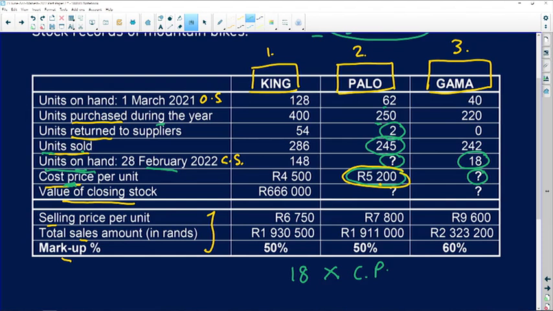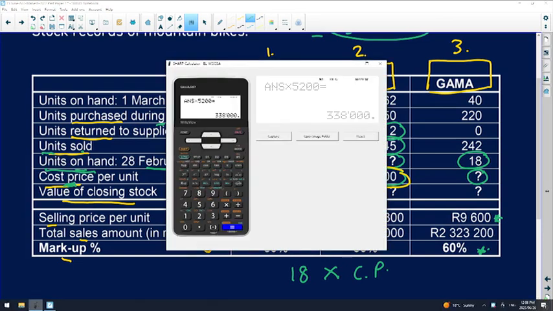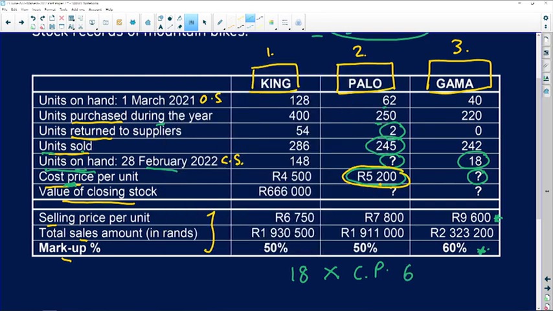Now, from the info that's given further down, I've got selling price and I've got markup. So most of you are saying, this is simple, this is grade 8 stuff. Yes, guys, that's true, it's grade 8 stuff. So using the 9,600, let's work out what the cost price is. So 9,600 divided by 1,6, the markup, and the cost price is 6,000. So that was an easy one.